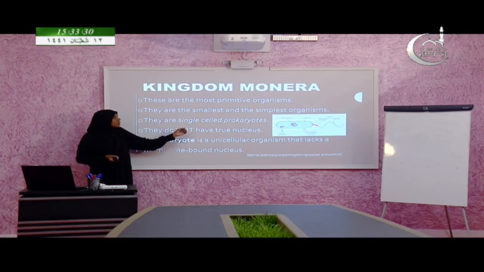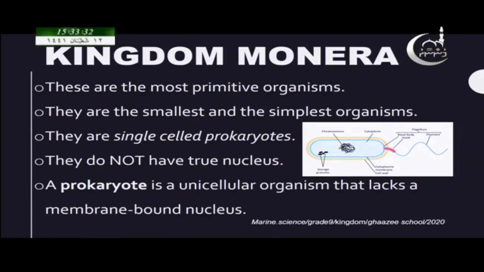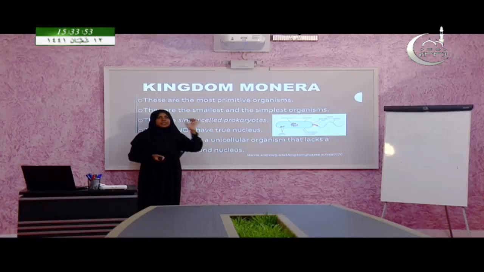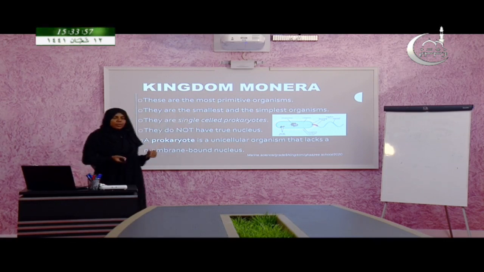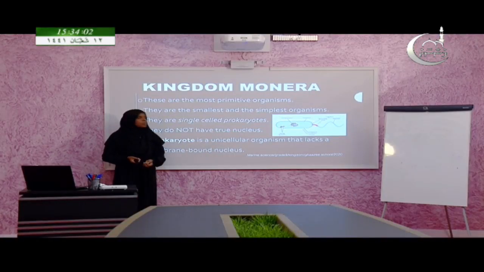They are very simple and very small, single celled prokaryotes, meaning they do not have a true nucleus. When you were in primary grades, you studied the structure of the cell. In a cell you can find the nucleus in the middle, but the organisms under kingdom Monera are not that advanced, they do not even have a true nucleus.